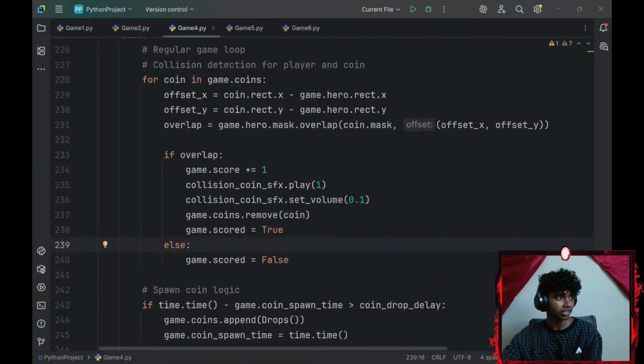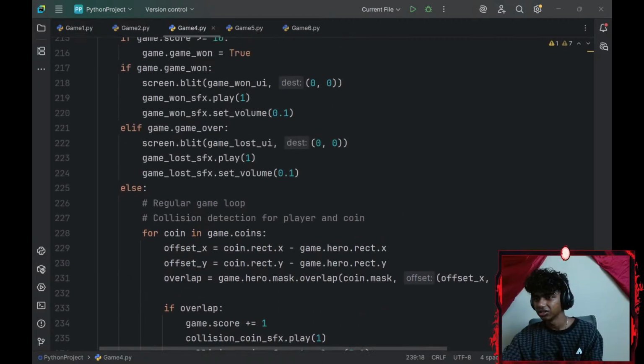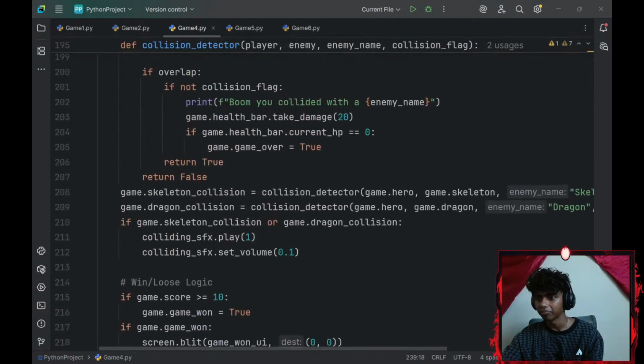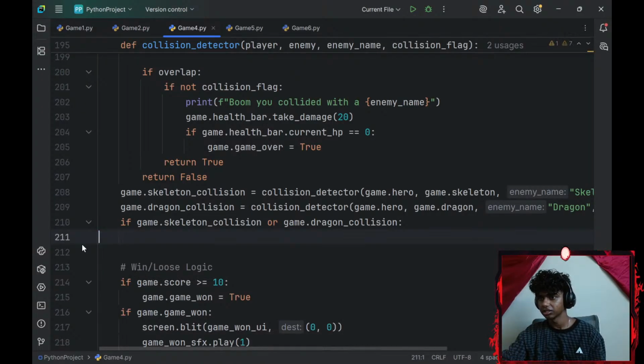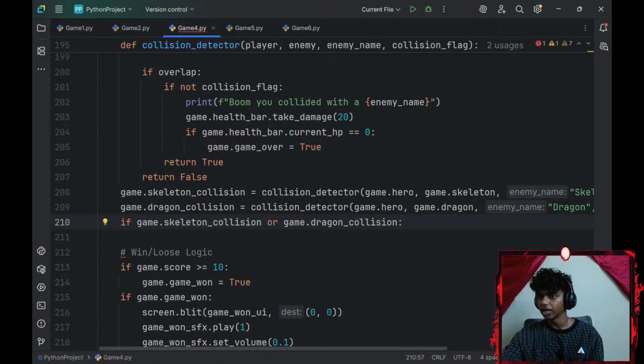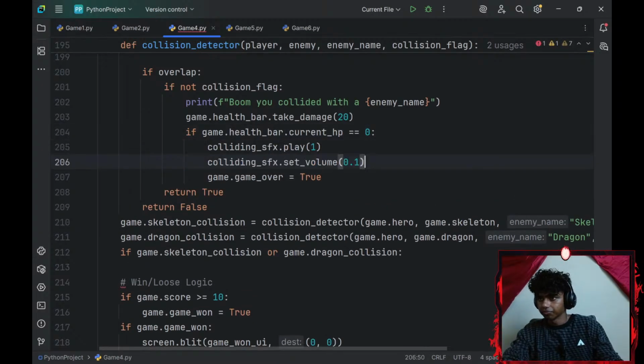I see. Let's see if I can patch it. So basically, this thing, let me copy that and paste it here.